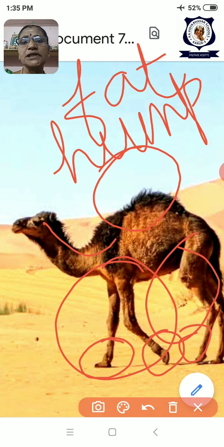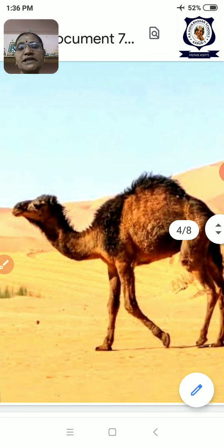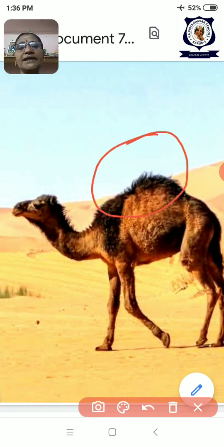Fat is the food reserve which helps it to have energy when it is not getting food. When it is not getting food, it uses its hump fat itself. Inside the hump, the tissues are storing the fat. Okay, it provides the energy.